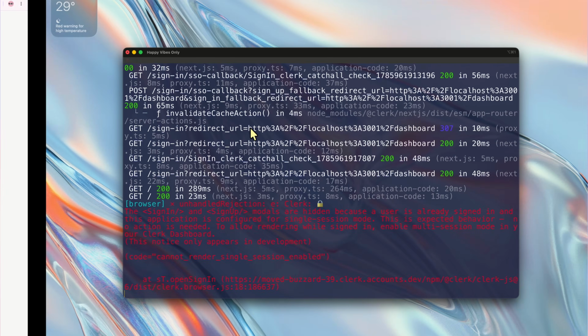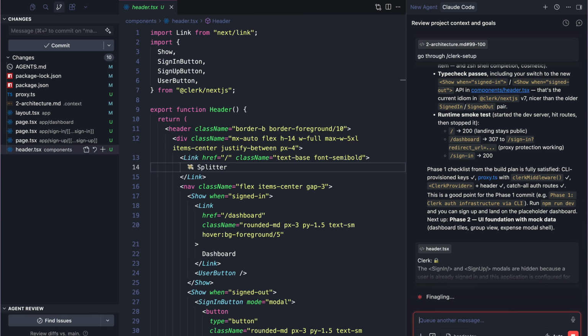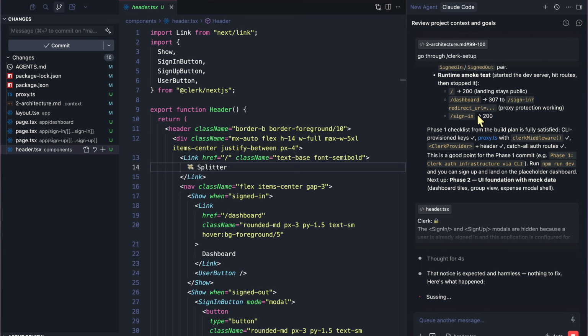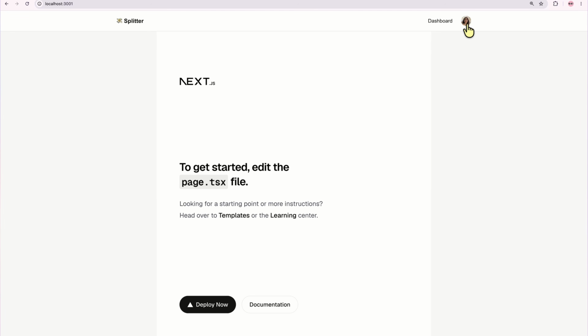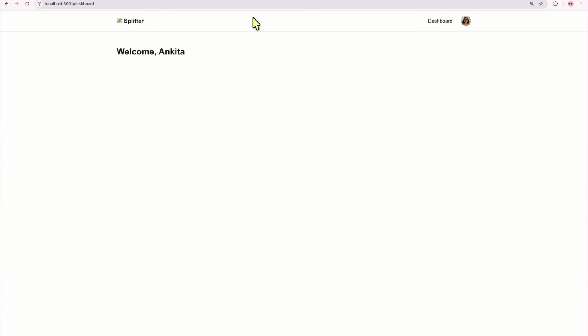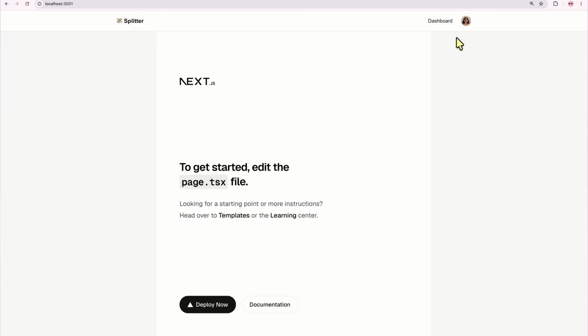So we can just copy this, head over to the terminal and just paste this specific error. So it essentially gets fixed. It's a dev only information notice and the spec is one account per session anyway. Again, because we have all these markdown files set out, we can just do that. You can see that as I refresh the page, it's in fact logged me in, and it has the dashboard. Welcome Ankita, which is exactly what we want.